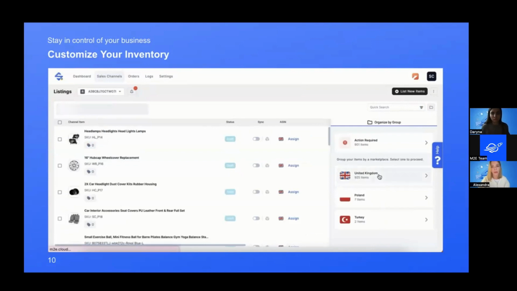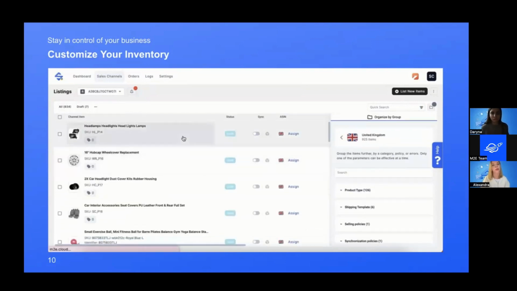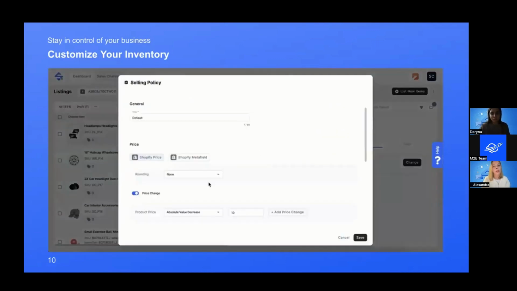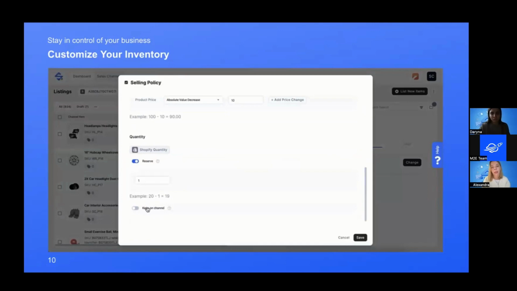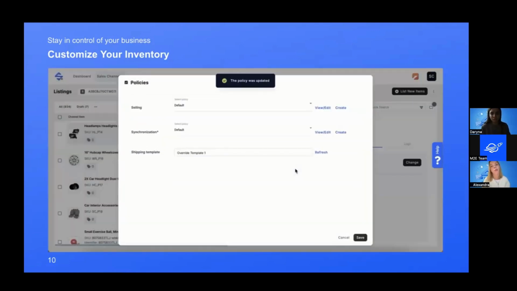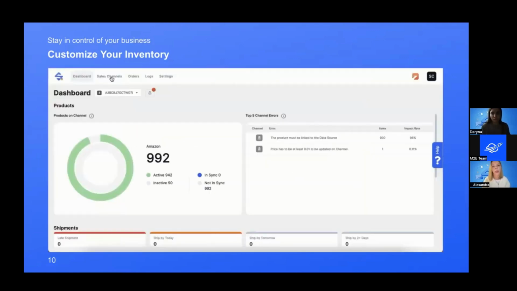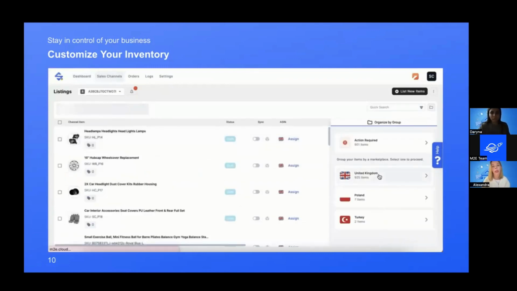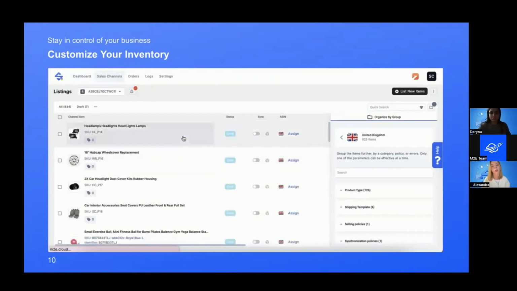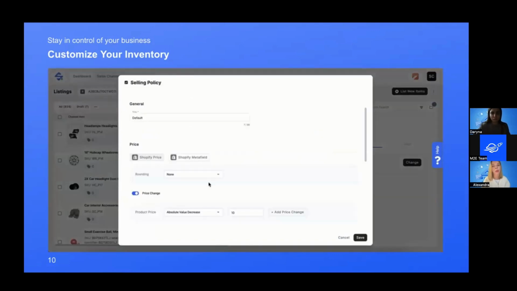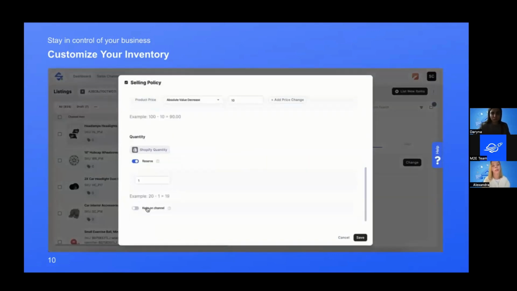So what else do we have here? Yeah, it's inventory customization. Sometimes customers need to customize their inventory, their pricing. In this video, you will see an example of how easily you could customize your inventory, for example, based on the integration, based on the marketplace, just to select the correct value, the desired value you want to sell on the channel under the selling policy, and then M2 sales channels will submit this data to the channel. This way you will have different stock values on the channel and on your store.